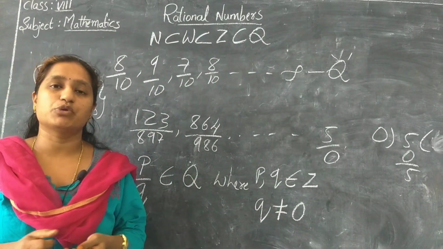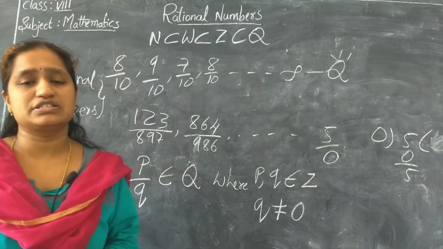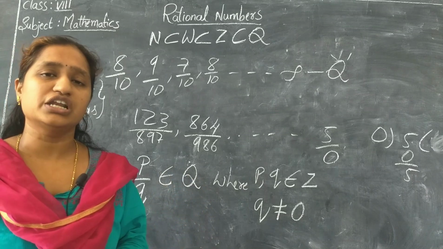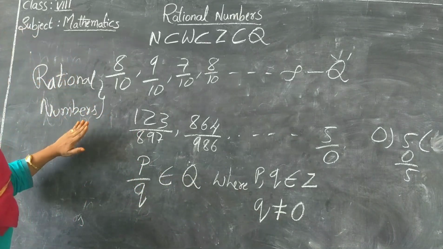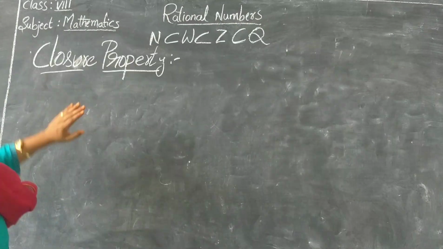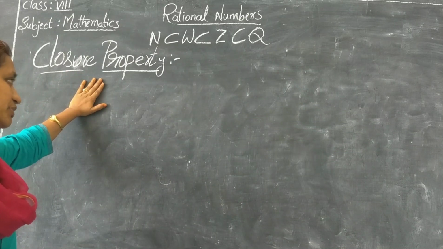Next we will discuss the properties of rational numbers. I guess you have discussed properties of natural numbers and whole numbers in your earlier classes. Today we will be discussing properties of rational numbers. Let's discuss the closure property. So what is the closure property?